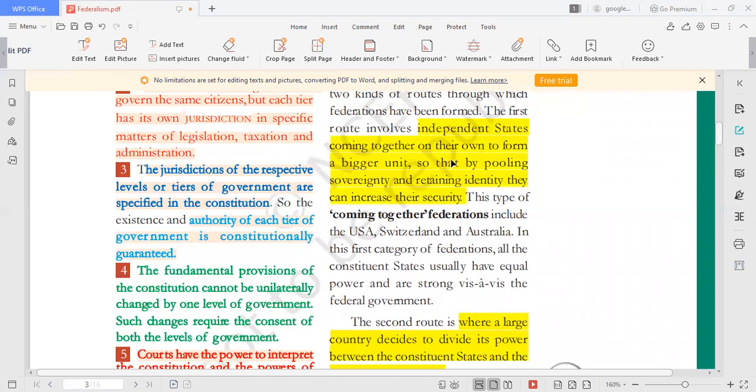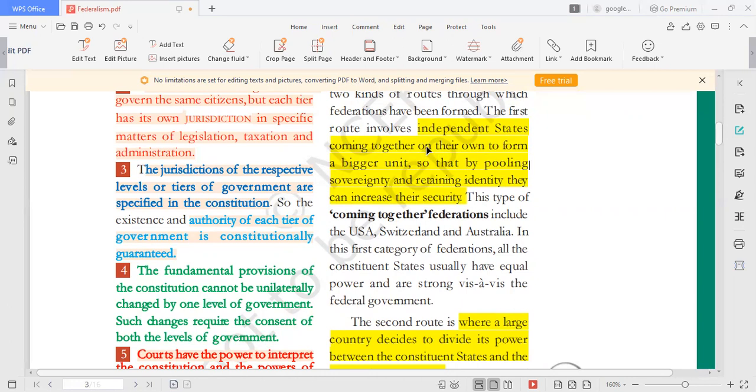So what does it mean? Independent states, small nations, they are independent nations, like the USA. The USA is a combination of 13 states. Okay, United States of America. That is not a single state. Small states will have their independence. They will have their own national anthem, national flag, national language, cultures, everything will be different. Those states will come together on their own.